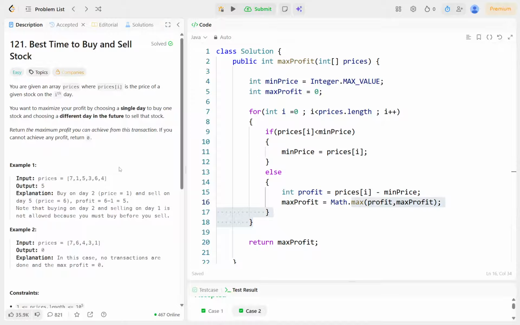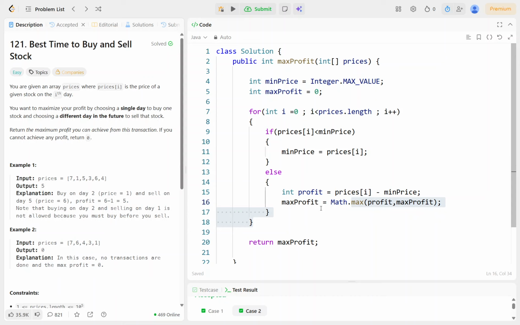Then it will go to 6. Is 6 less than min price? No, so it goes to the else part. Prices of i is 6, minus min price 1, so 6 minus 1 is 5. Now profit is 5 and the old max profit was 4. Max of 5 and 4 is 5, so max profit becomes 5.